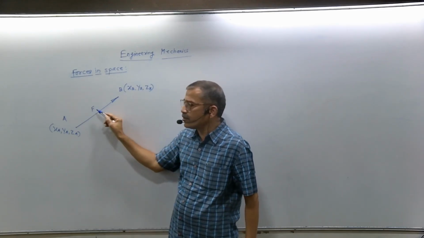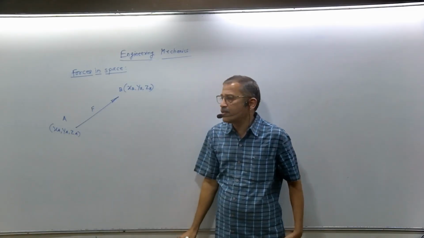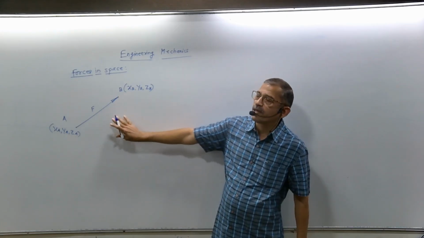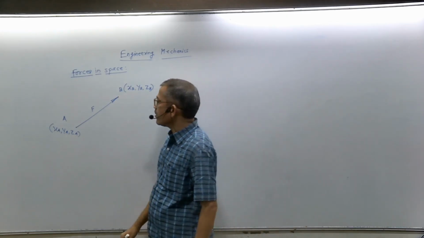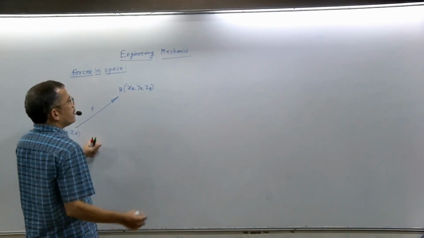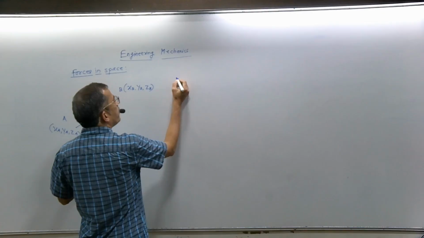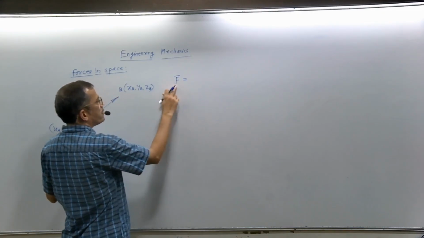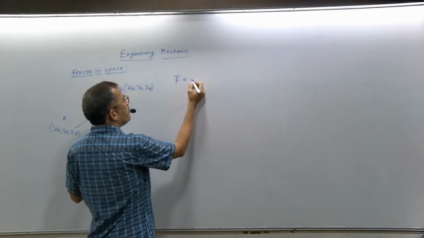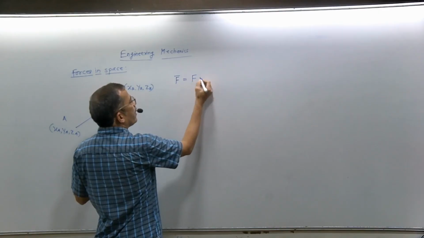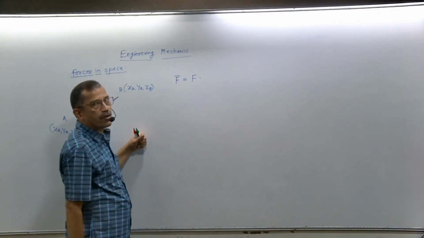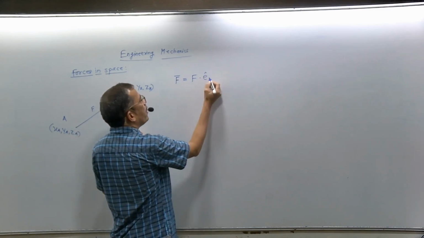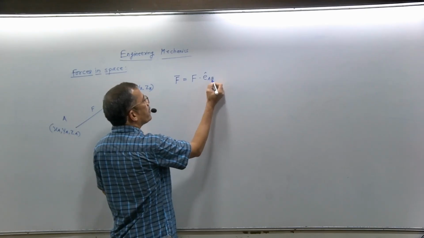So when the magnitude and line of action of a force are known, you have to write the force in vector form so that we will get components along the x, y and z axis. This force in vector form, we will write as F bar equal to what? Force is in vector form, right? Magnitude of force, and it's a dot product. This is the magnitude, dot product with the unit vector along the line of action AB.